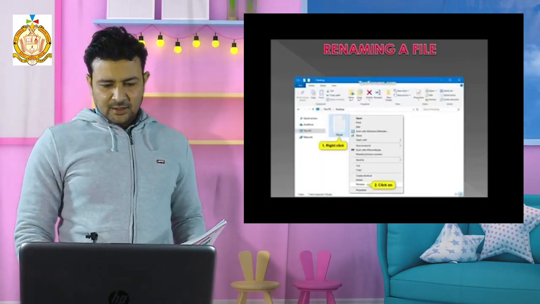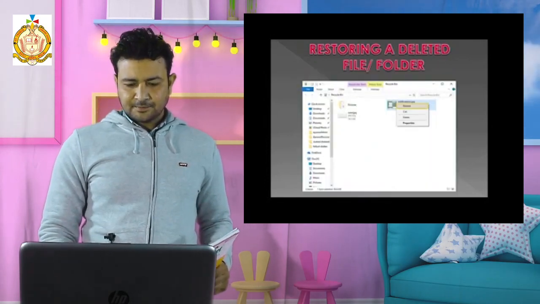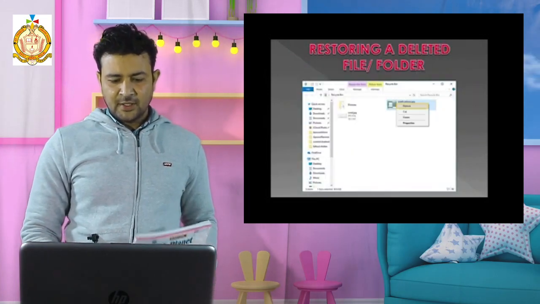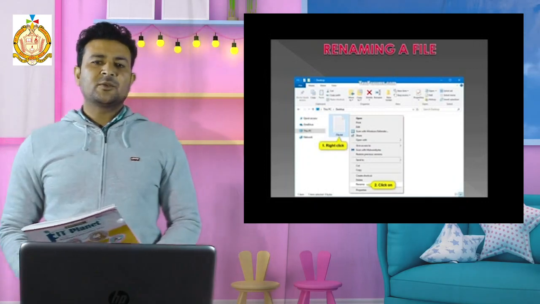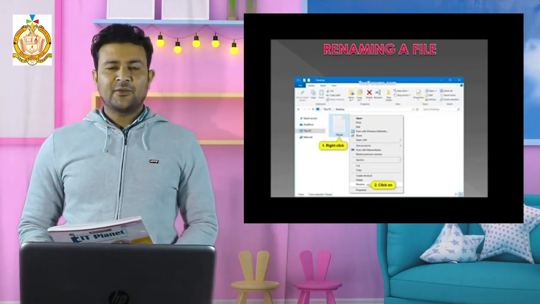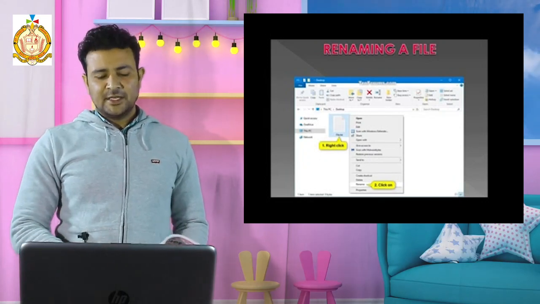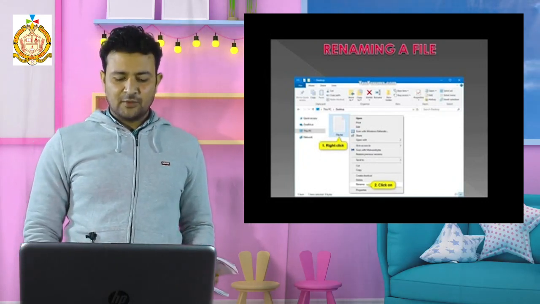And next we have renaming the files and folders. How can we rename files and folders? With the help of a shortcut, we have to select the file and press the F2 key on the keyboard. Then we can easily rename our file.